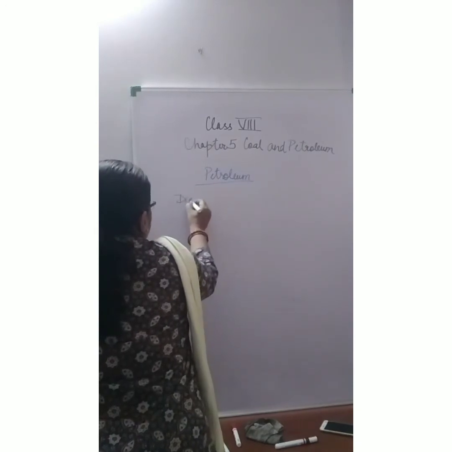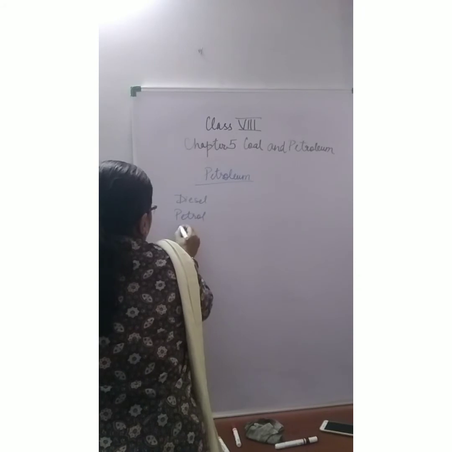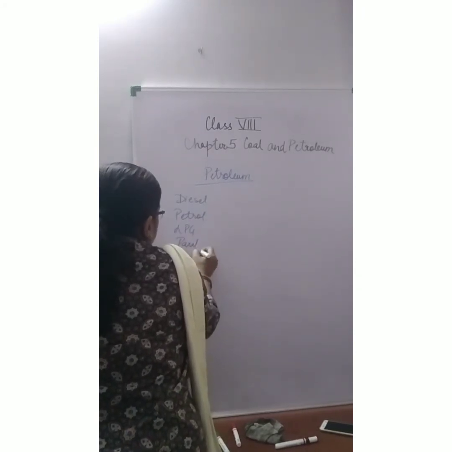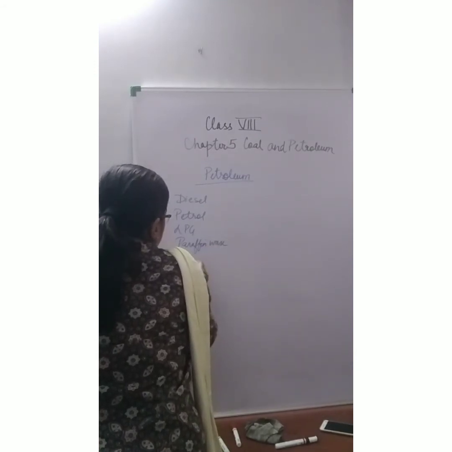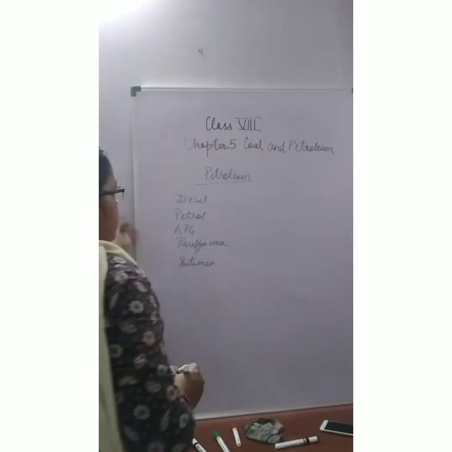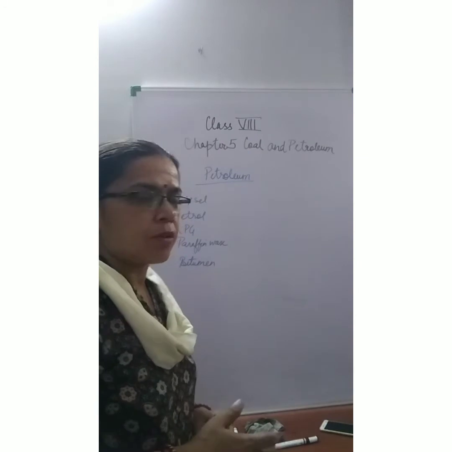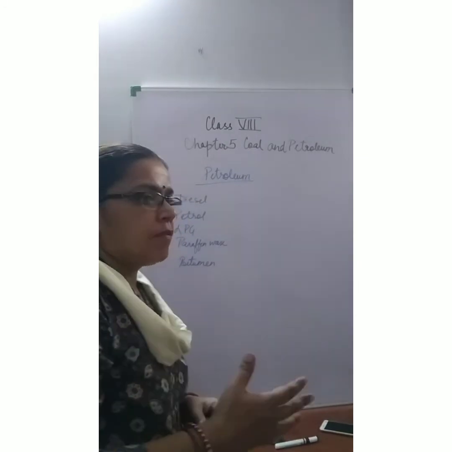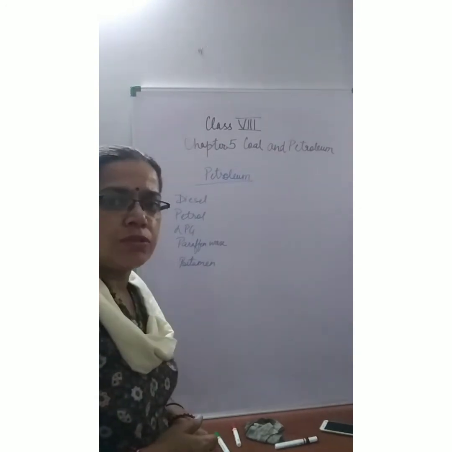One is your diesel. We have got your petrol. You have got your LPG. You have your paraffin wax. You have your bitumen. All of this we will be discussing in a short while. Diesel, as you know, is used in your heavy vehicles, trucks, etc. Petrol is used in the cars.